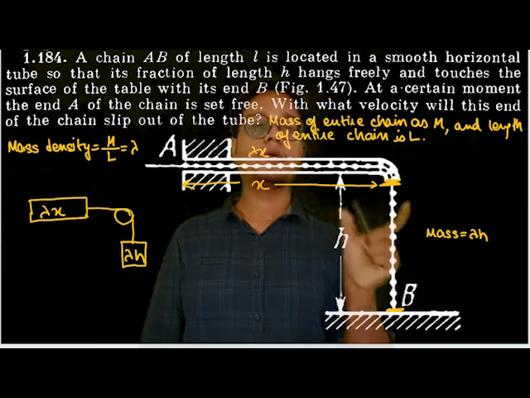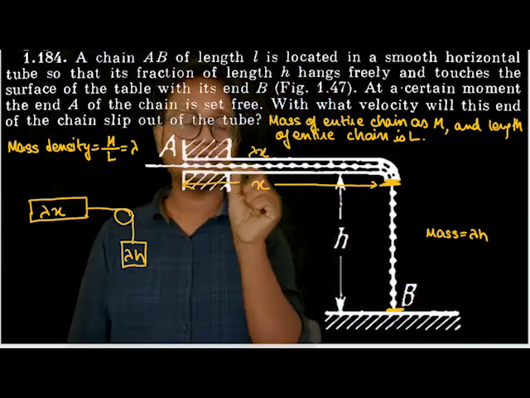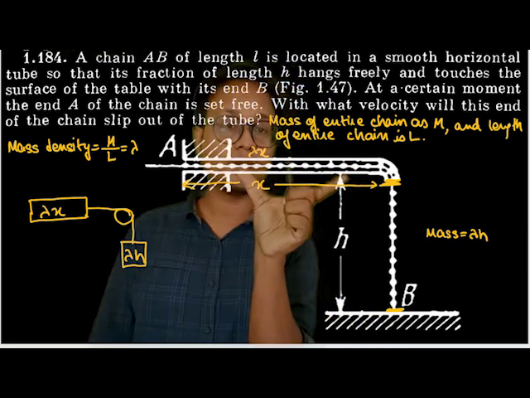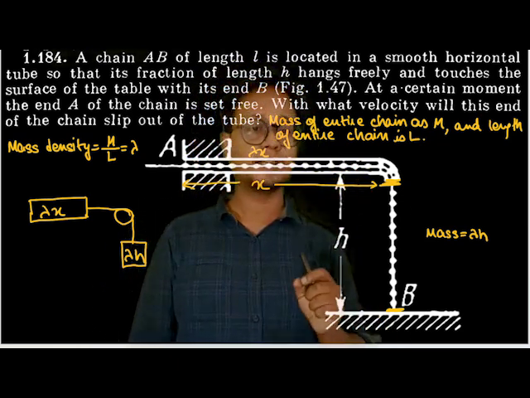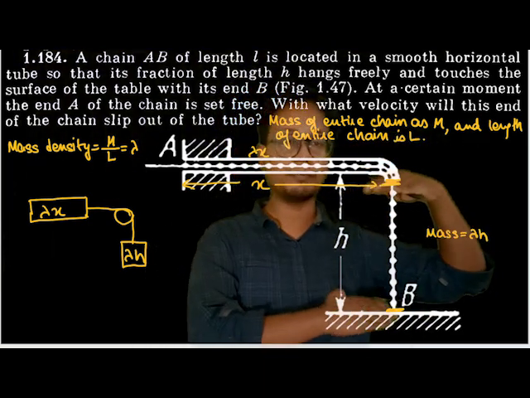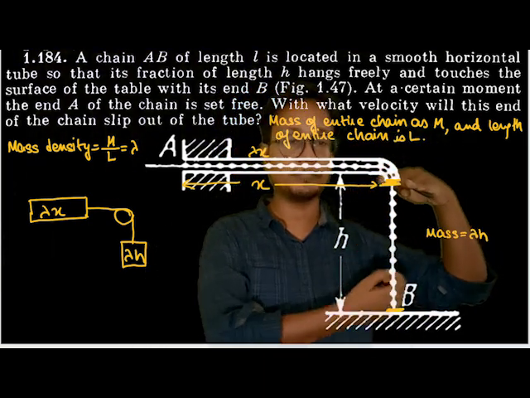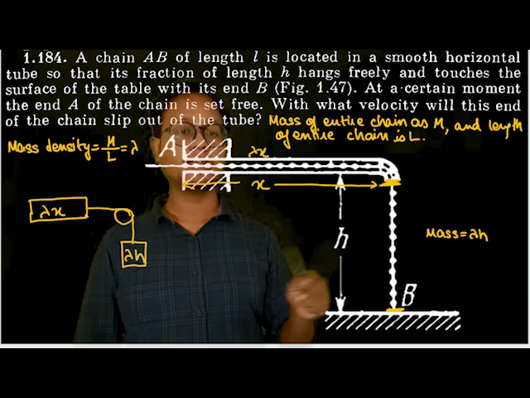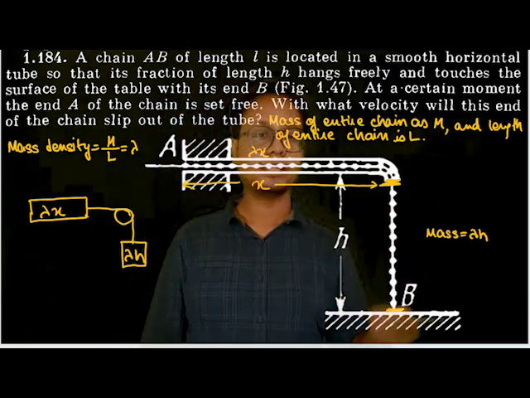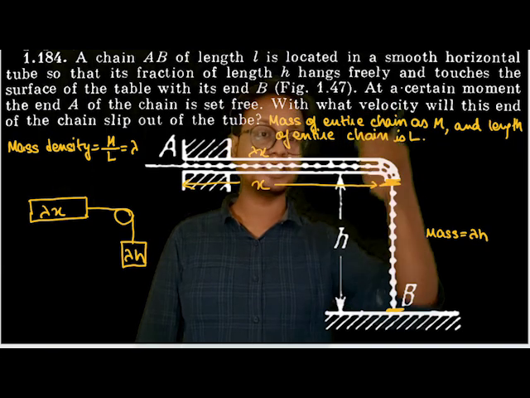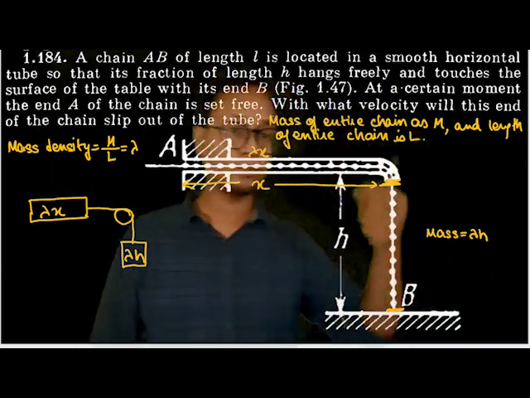Whereas the mass out here is variable, because as this chain is sliding off, this amount of length is reducing, so the mass is decreasing. Understood? This amount of mass is constant, because it doesn't matter how much of the chain is lying on the ground. That much mg won't be helping to pull the chain. The chain lying on the ground won't put a tension force on the chain.